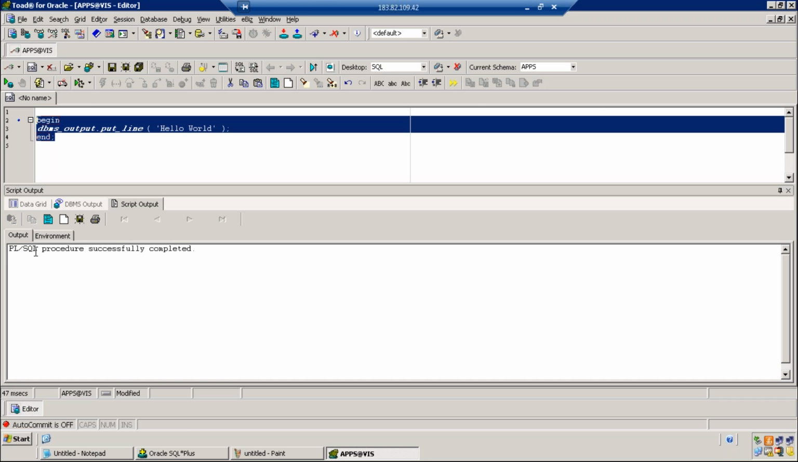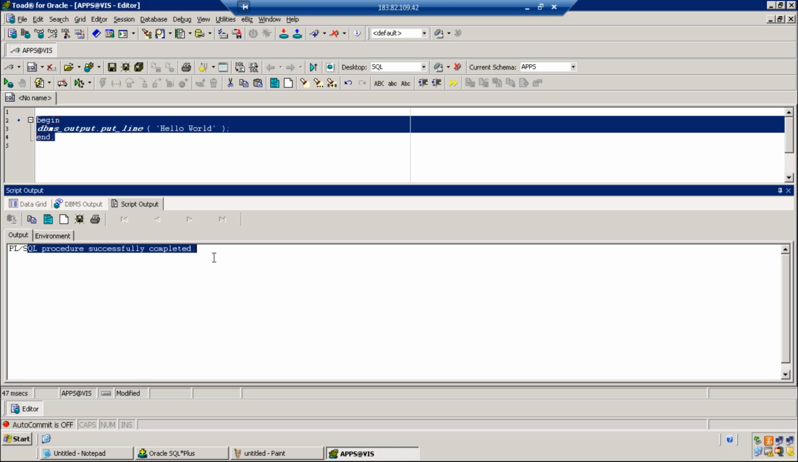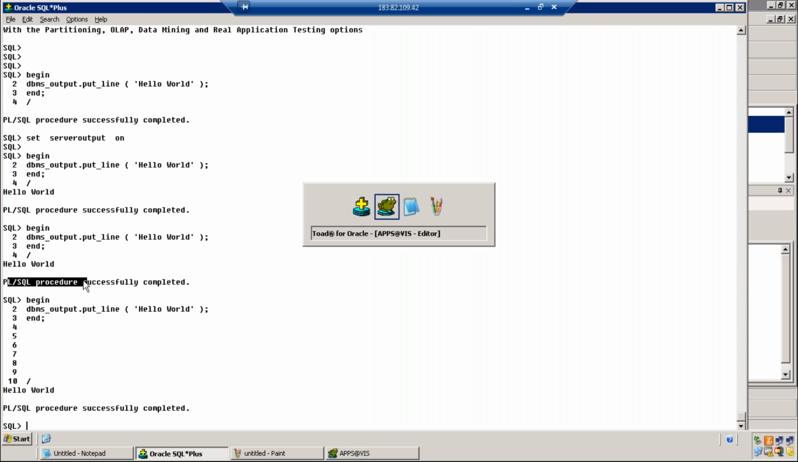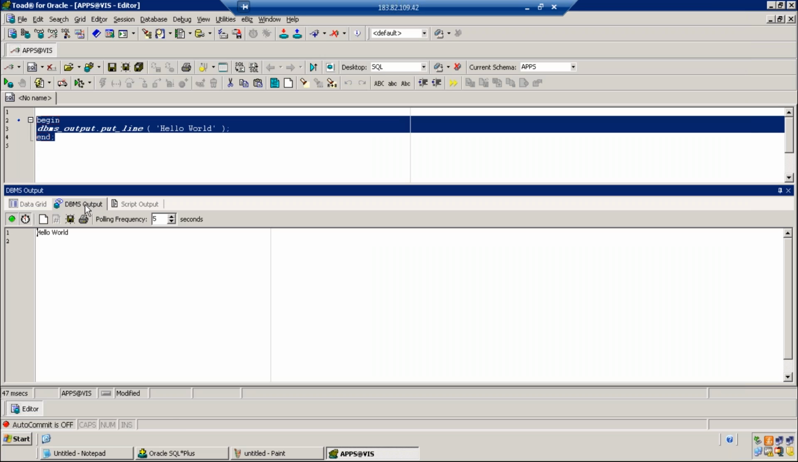Confirmation script output. This is script output. This is a confirmation message. Procedure successfully completed. Same message you get in the SQL Star Plus environment. Procedure successfully completed. Fine. But what is the DBMS output? Can you see the output is hello world? Got it?